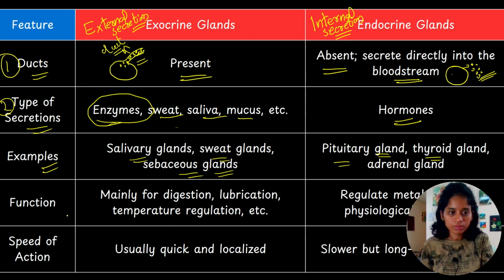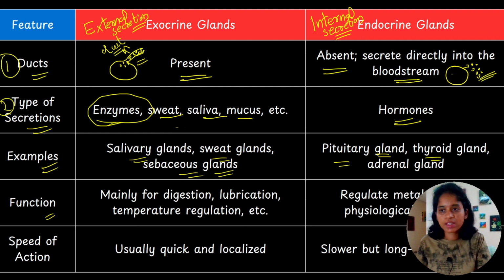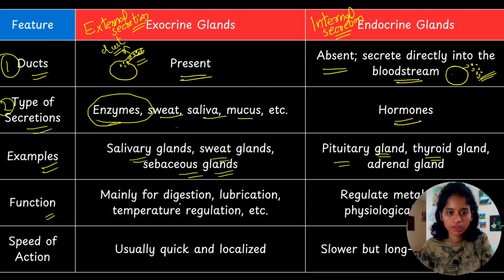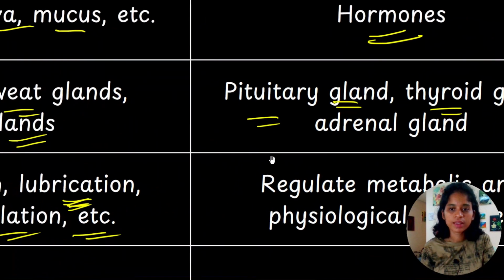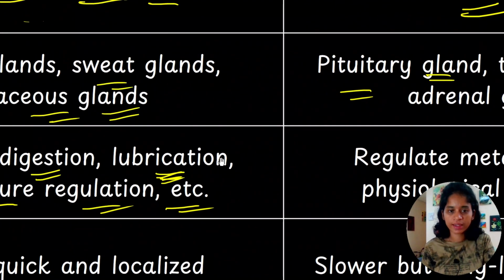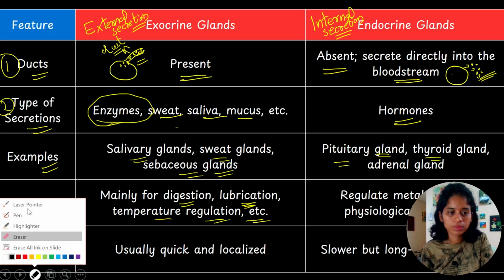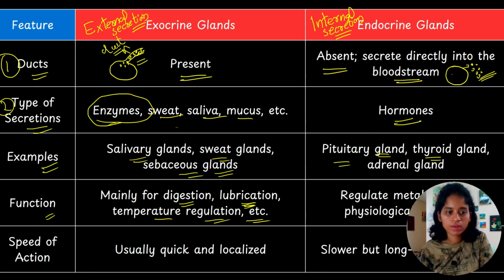Now, what is the function of exocrine glands? Exocrine glands are mainly for digestion. Think about digestive juices. Digestive juices contain a lot of enzymes for digestion, right? And they are also for lubrication, if they are secreting fluids which help in lubrication, temperature regulation, etc. These are the functions of exocrine glands. What is the function of endocrine glands? They regulate metabolic and physiological activities. We already know.